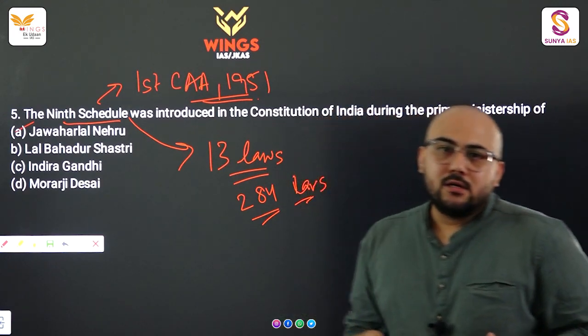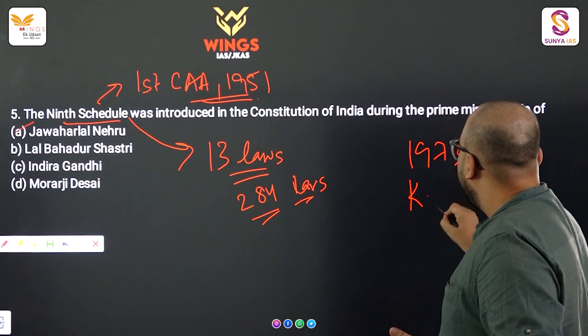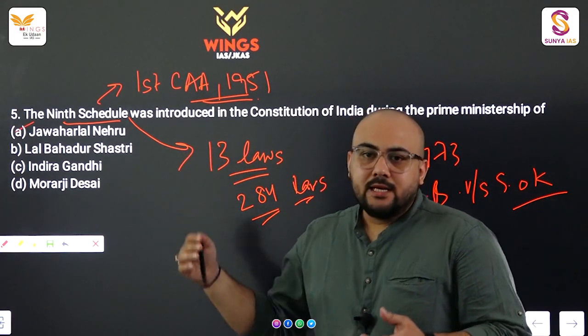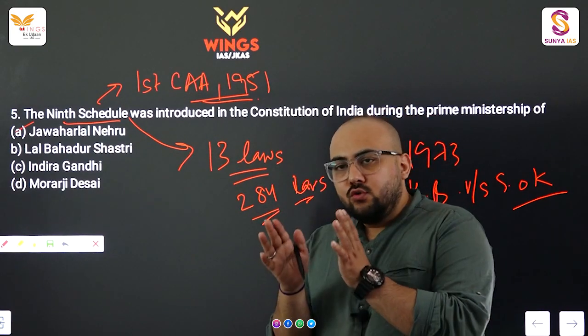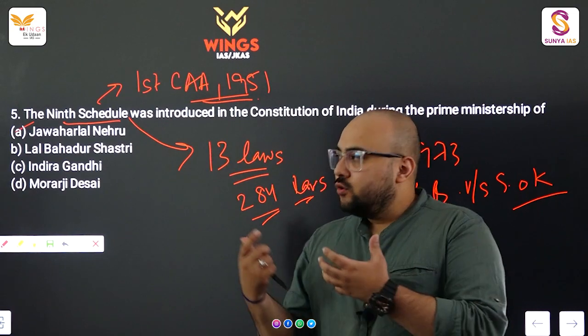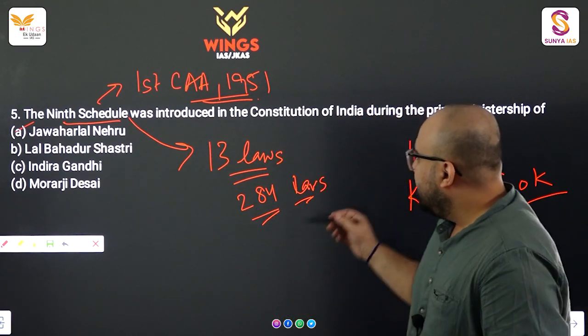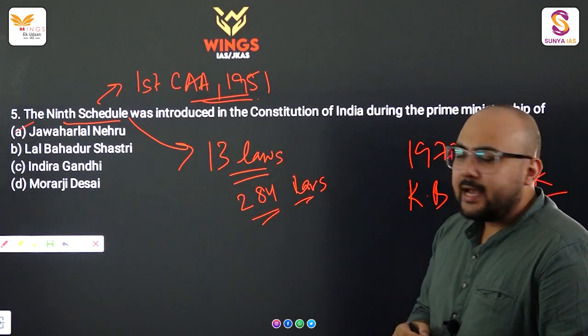However, with the landmark judgment of the Keshwananda Bharati case versus State of Kerala, the 9th schedule came under the purview of the judicial review, because the judicial review has also been declared as the basic structure of the constitution. So these are the certain facts and information regarding the 9th schedule.